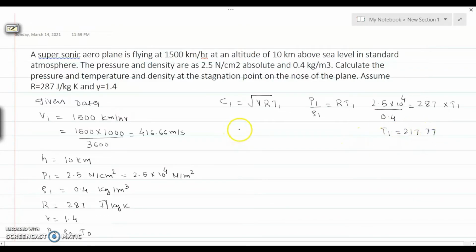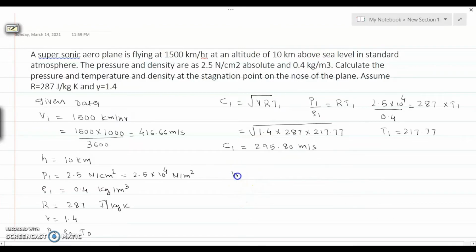So we get the value of T1 equals to 217.77. So we get the velocity, that is square root of 1.4 into 287 into 217.77, which is under the square root. So we get the velocity of sound at this temperature 295.80 meter per second.